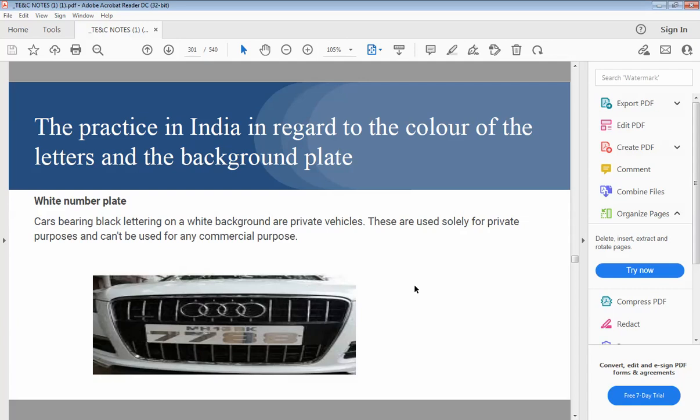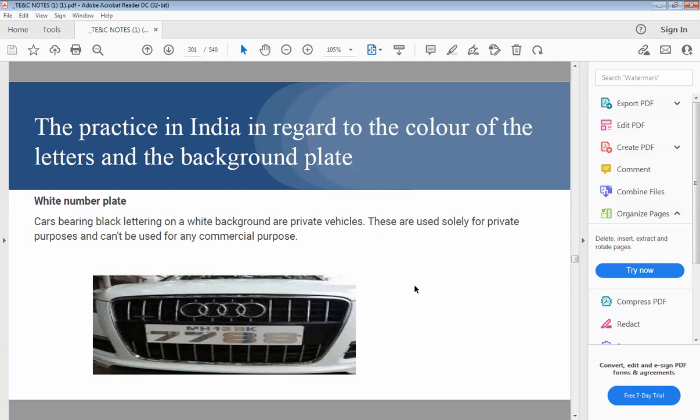It indicates the private vehicles, and these are used only for private purposes and should not be used for commercial purposes.